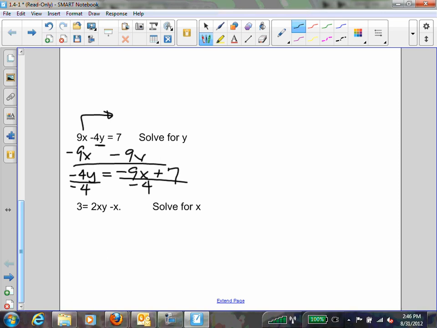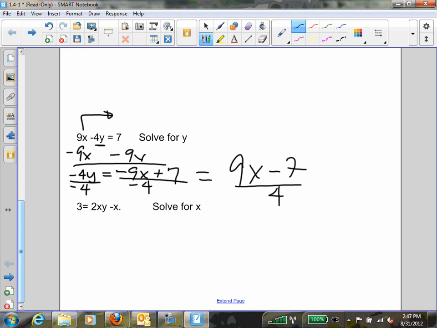Right. You're going to change every single sign, right? It's like dividing through by negative 1. I can't just change the sign of these two, right? I got to change the sign of every single term. If I'm going to change my denominator, which is one term, I got to change the signs of all of these. Or pull a negative sign through. Or multiply the top and the bottom by negative 1. All of those are saying the same thing. Okay? So that means this is going to give me 9x minus 7 over positive 4. Does that make sense?